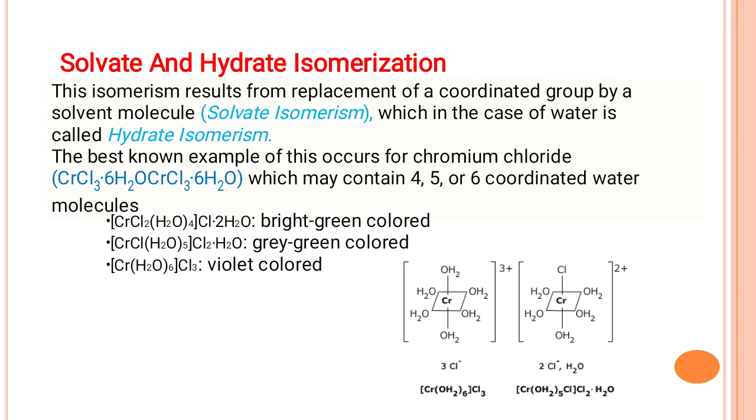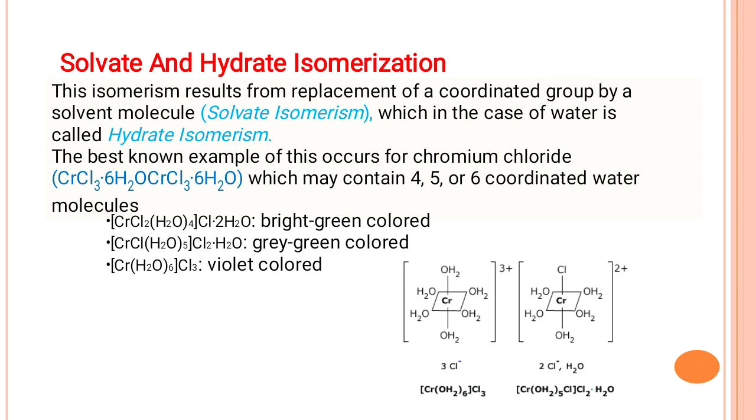Solvate or hydrate isomerism arises based on the different number of water molecules inside and outside the coordination sphere. Why is this isomerism called hydrate isomerism? Because it depends upon the number of water molecules.